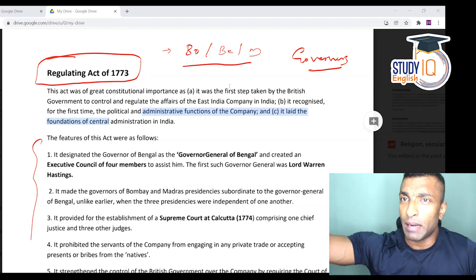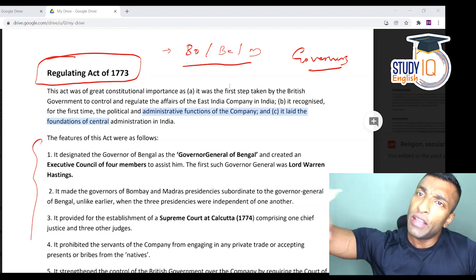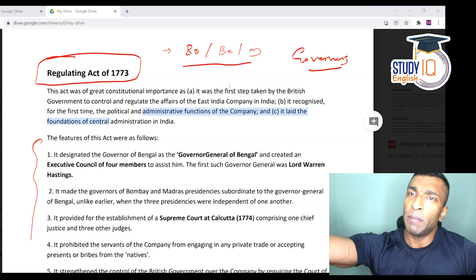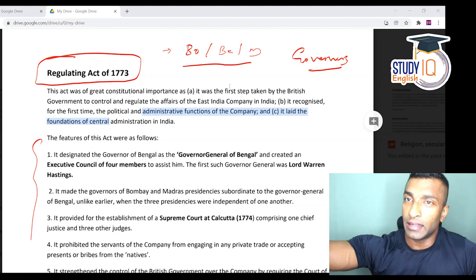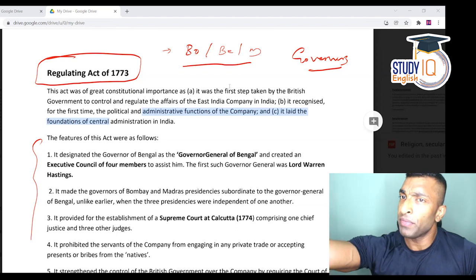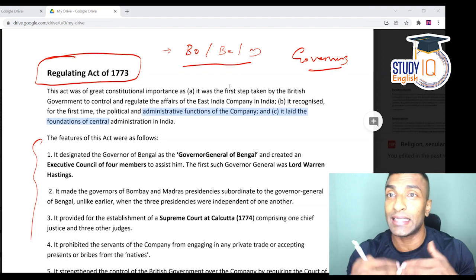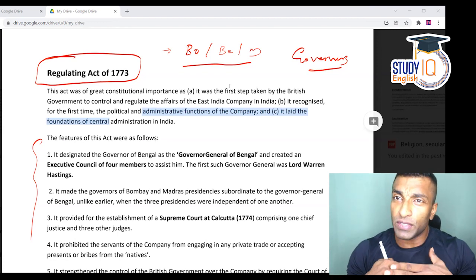So I'll be talking about that. I'll be coming to Warren Hastings. When he went back, the governor of Bombay signed the pact again. But obviously, Warren Hastings again annulled the treaty, and the final law was with the Governor General, because the Governor General has that power when it comes to the external aspect. So the point is very clear.